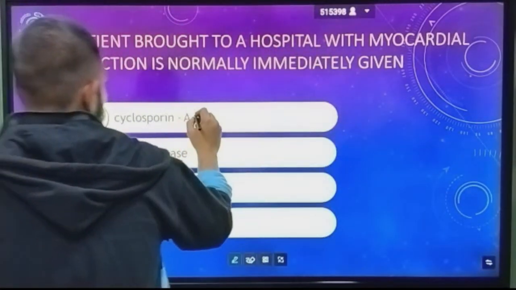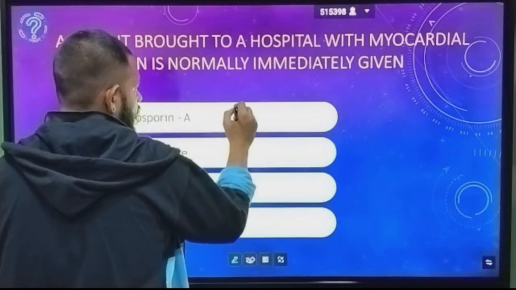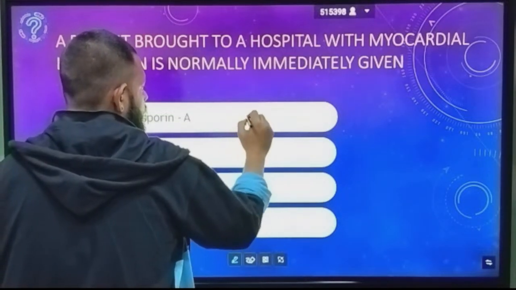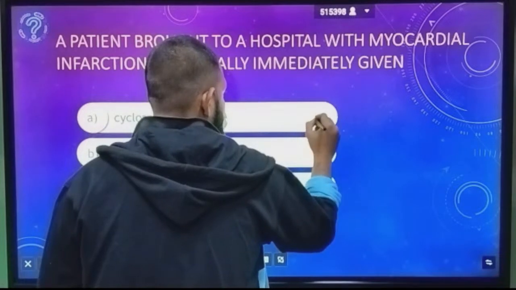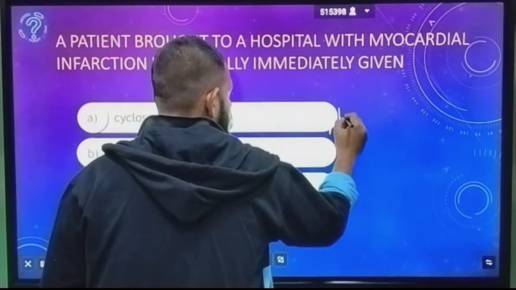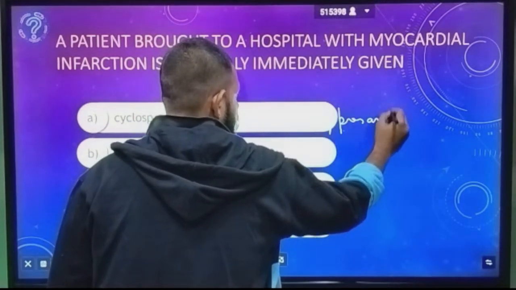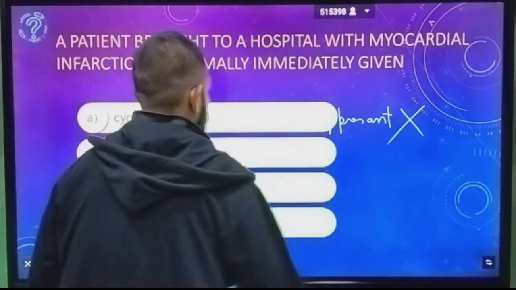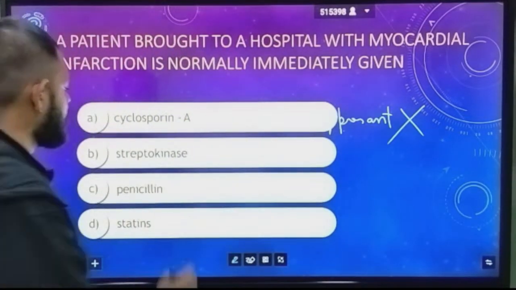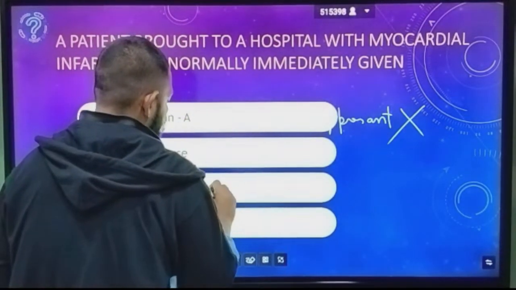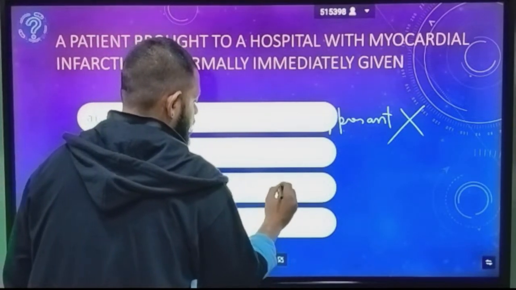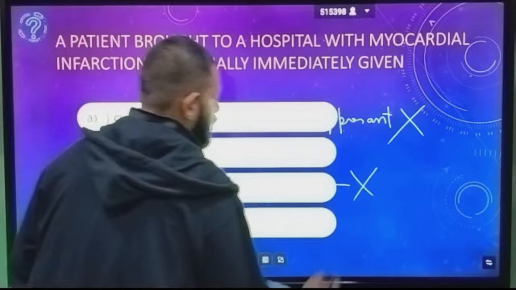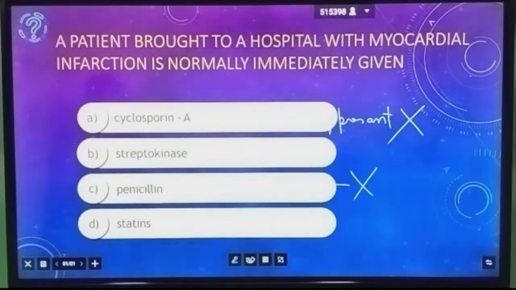Cyclosporin A is an immunosuppressant, so you are not going to give this. Then penicillin is an antibiotic. Again, you will not give this to a patient having myocardial infarction.